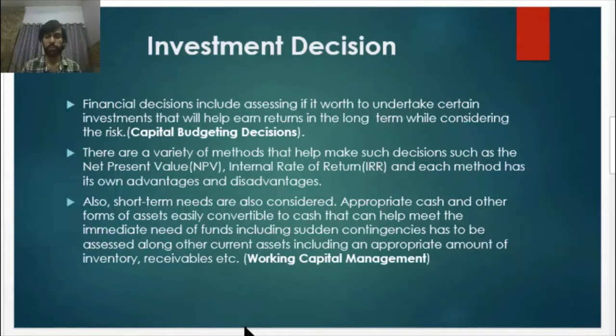Appropriate cash and other forms of assets easily convertible to cash that can help meet immediate cash needs need to be considered, including needs for certain contingencies. Also, other current assets and current liabilities need to be considered too. This is a part of working capital management. Both capital budgeting decisions and working capital management come under the investment decisions.